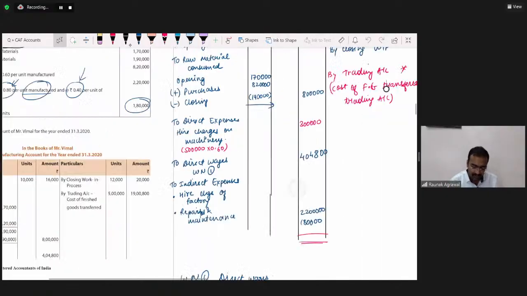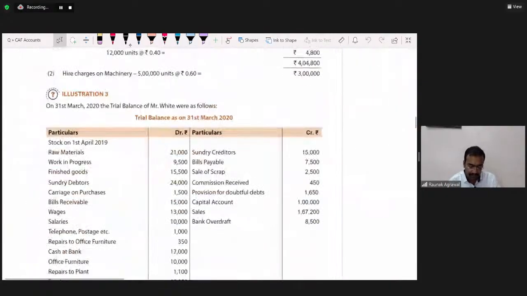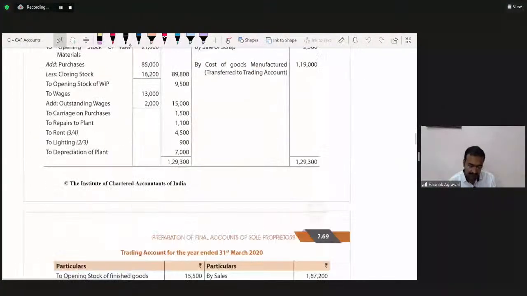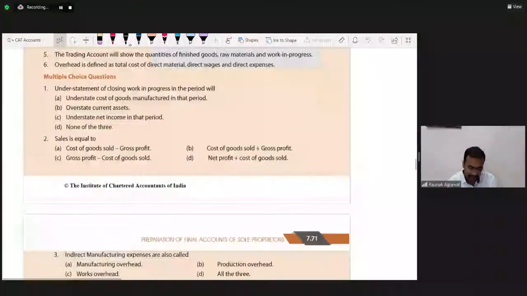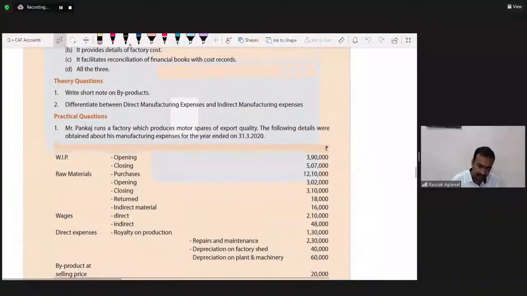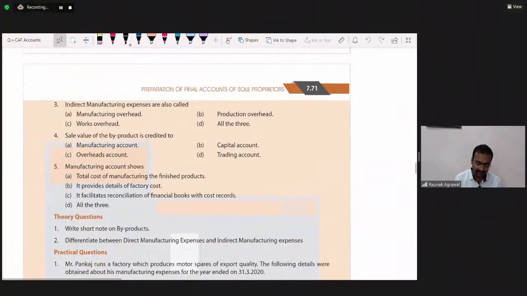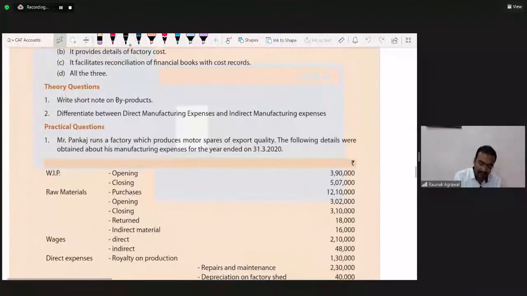Okay, so let's move down to the practical illustrations. Illustration number 3 is the homework for you. Practical illustration number 1: come down to page number 7.71. Mr. Pankaj runs a factory which produces motor spares of export quality.